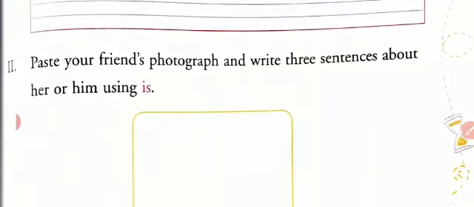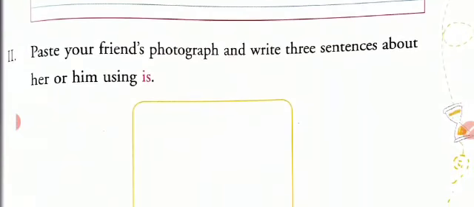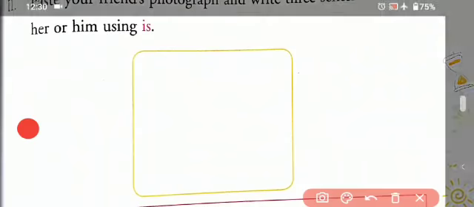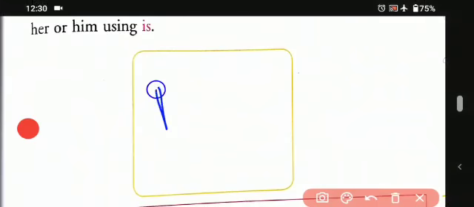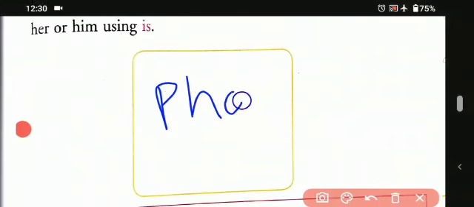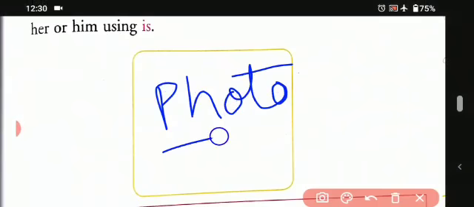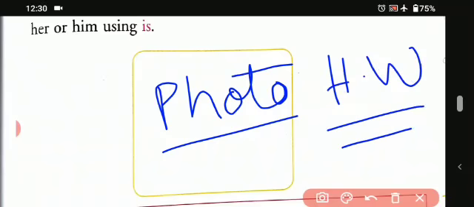And here is another one. Paste your friend's photograph and write 3 sentences about him or her using is. So in this you have to paste your friend's photograph, and write about your friend. Okay, so this is your homework. Students, please do it in your book.